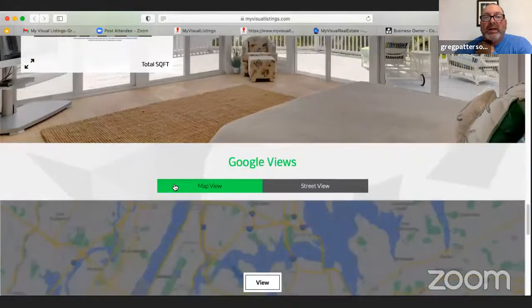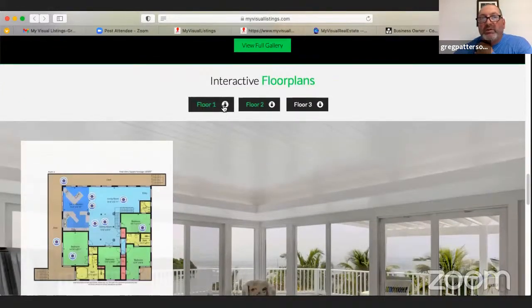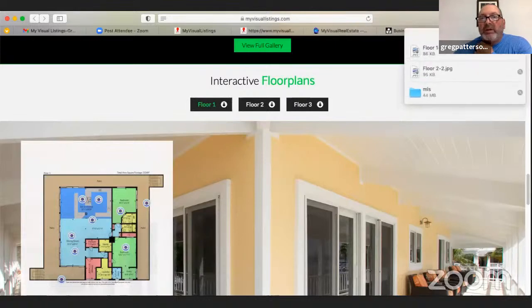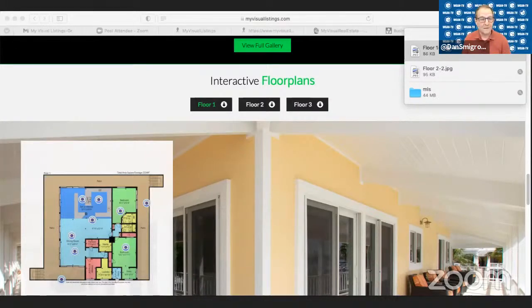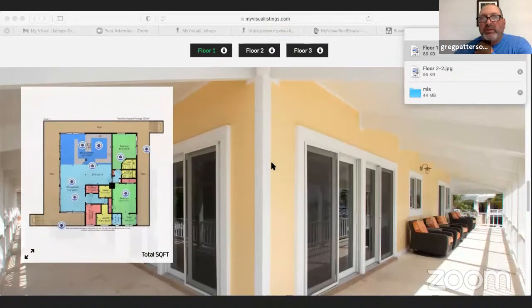Also, I wanted to tell you, you can actually download these right from the tour. You can click on this button right here and download it. I don't know if you can see that, can you see that? Yes. Okay, good. Because you can download them directly from the tour or from the single property website.